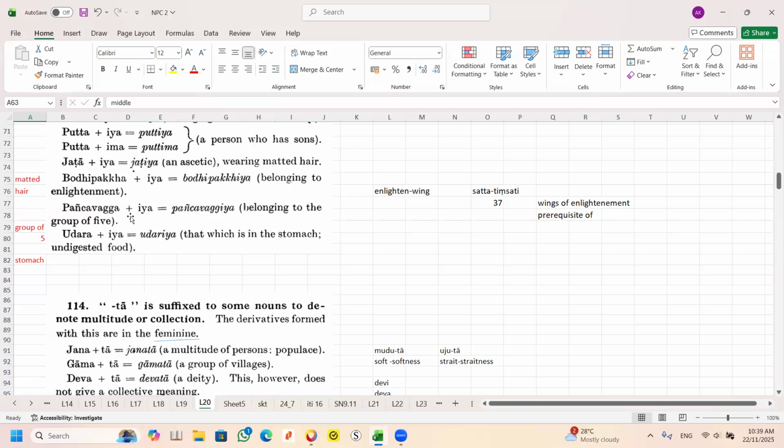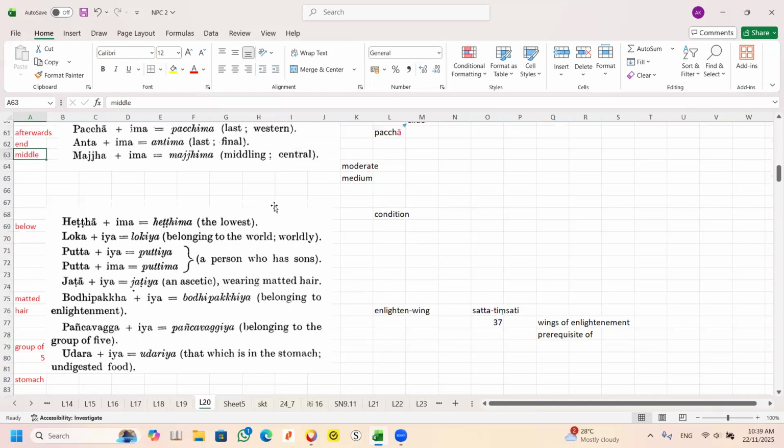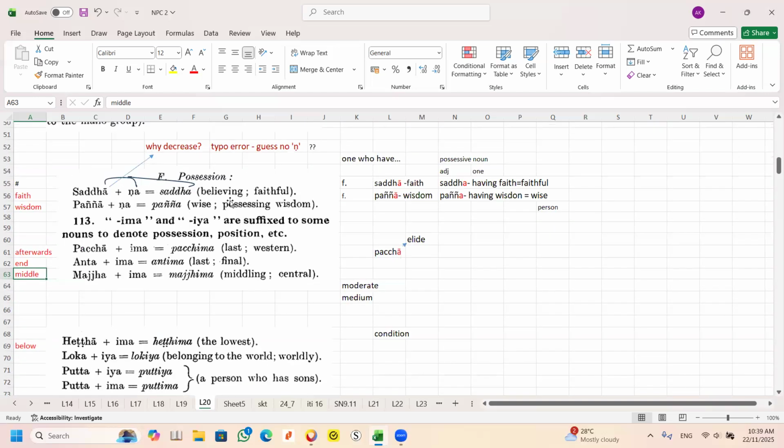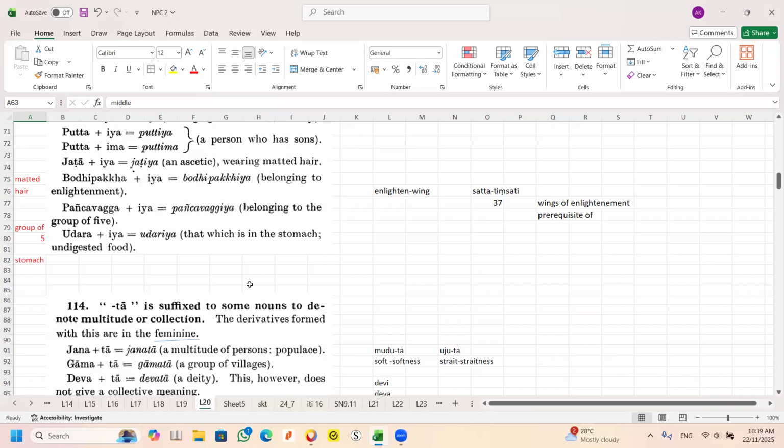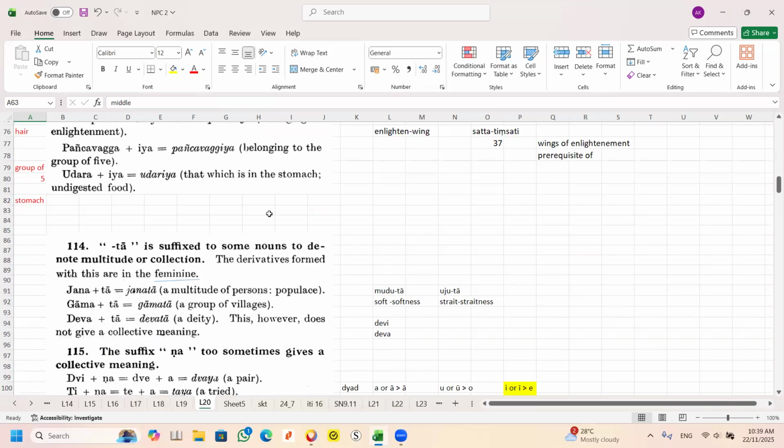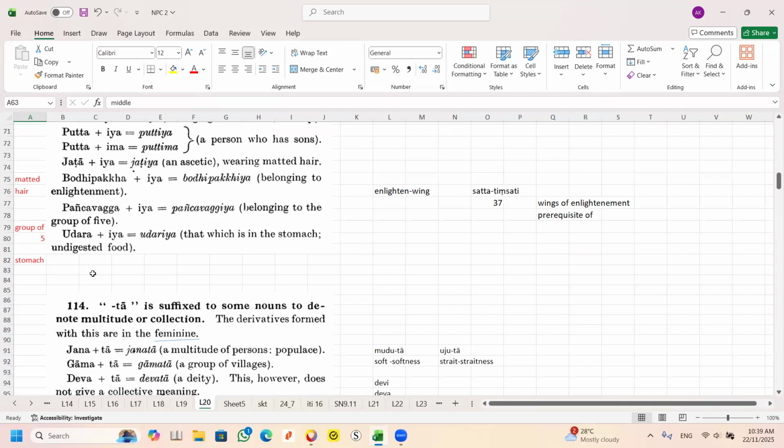Okay, understand. Pañcavaggiya, can you see? Pañcavagga means a group of five. And then it becomes belonging, because the word here is belonging. The top part just now we were talking about, all these possessions, all this belonging, a group of five. All right. The last one is Uttara Pas'iya.